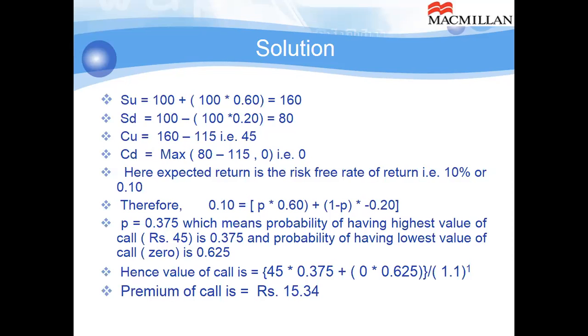So P happens to be 0.375, which means the probability of having the highest value of call, that is 45, is 0.375, and 1 minus 0.375 gives us the probability of having 0 as the payoff from the call option. Hence value of call option is 45 times 0.375 plus 0 times 0.625, sum of those two, divided by 1 plus R raised to the power of T, which is 15.34. So this simply means the probability of having 45 is 0.375 because that is the probability of increase.